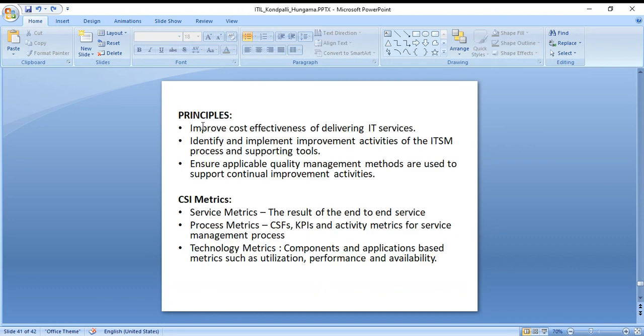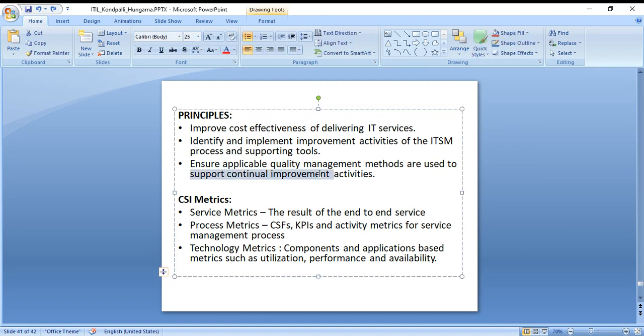What is the principle of continual service improvement? It improves the cost effectiveness of delivering IT service. It identifies and implements improvement activities of the ITSM process and supporting tools. It ensures applicable quality management methods are used to support continual service improvement activities. And we have these metrics.